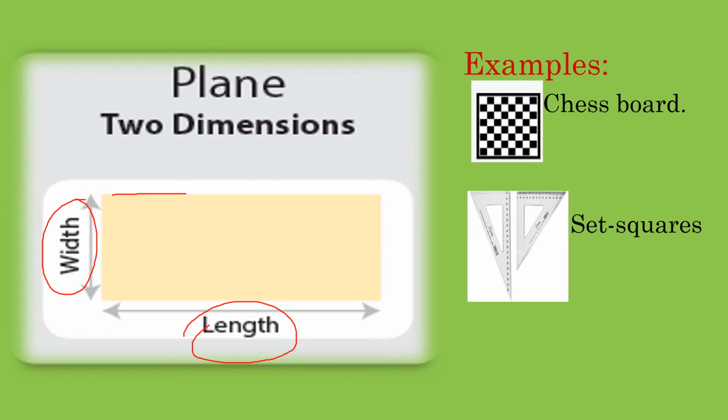Look at this image. This is one line, this is another line, right? The width is the distance between these two lines. Width is nothing but the distance between those two lines. Okay, this image has two dimensions, length and width. So we can say this is a two-dimensional image or 2D image. These are some examples of 2D images. First one is a chessboard, and then another one is a set square.